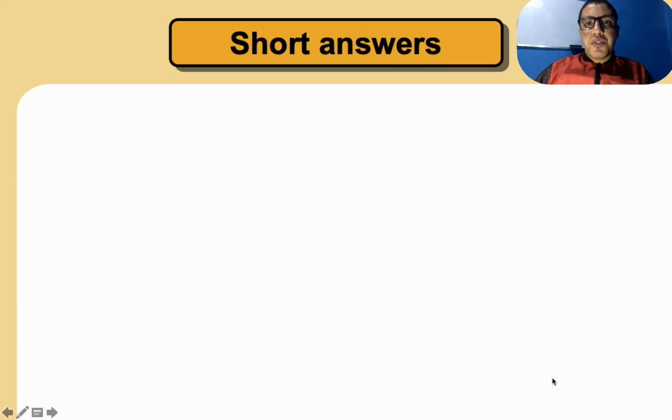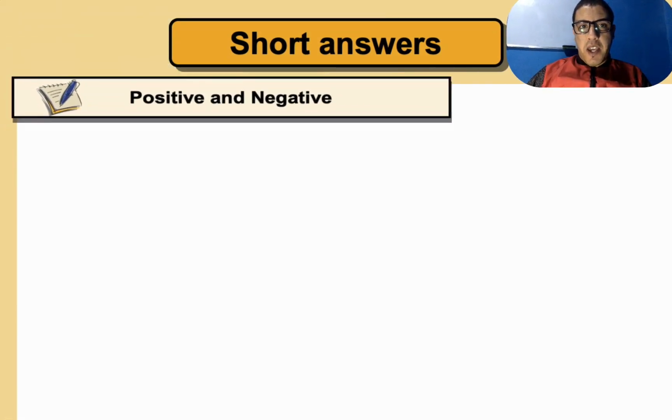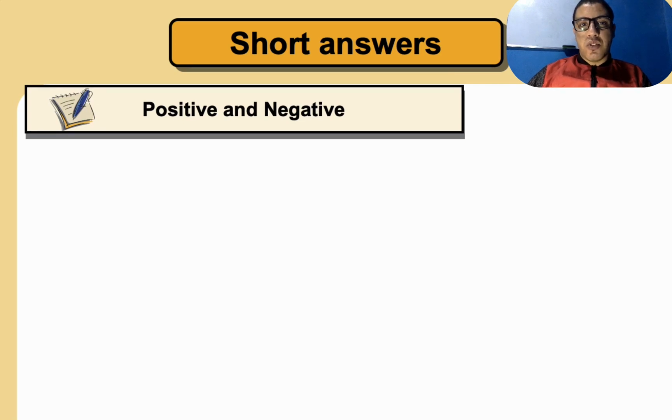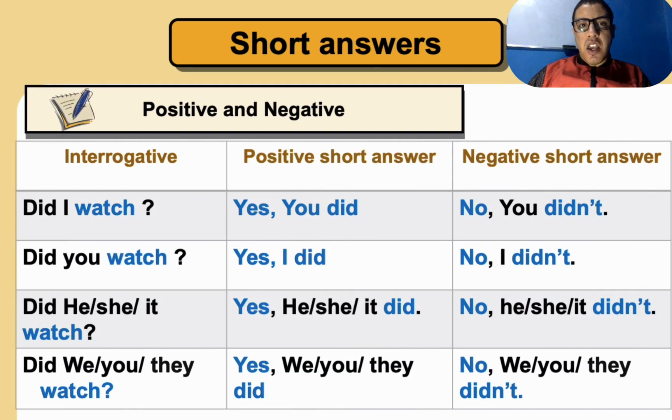Okay, so now let's move to short answers. When we talk about short answers, we talk about the positive answer and the negative answer. The positive answer means yes, and the negative answer means no. We normally give positive and negative answers to interrogative statements. For example, did they watch a movie? Yes, they did. No, they didn't. Did you watch a movie? Yes, I did. No, I didn't.